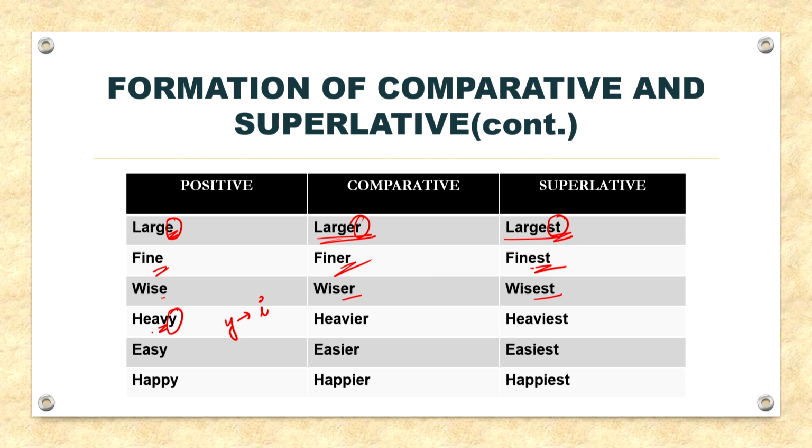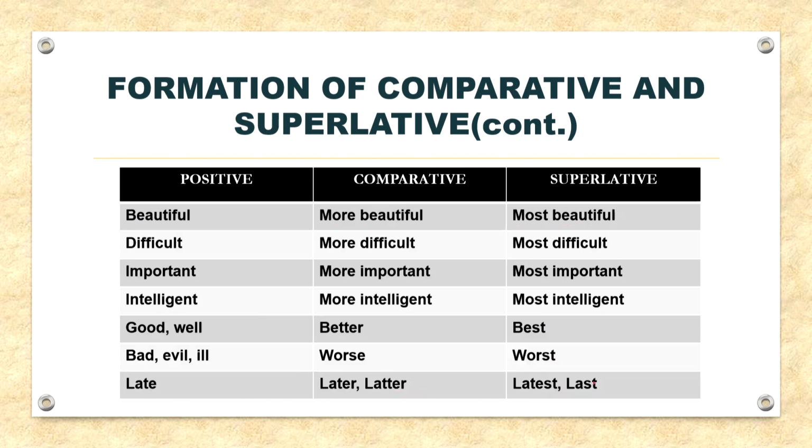For example, heavy, so we have changed Y into I and then added ER in front of it to form the comparative. Similarly, again we have changed Y into I and added EST to form the superlative. Hence, the final result would be heavy, heavier, heaviest. Similarly, easy, easier, easiest, happy, happier, happiest, and so on.